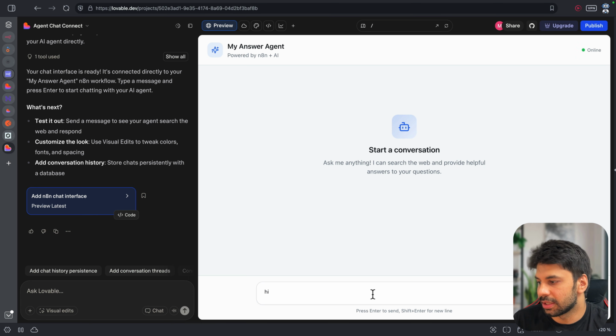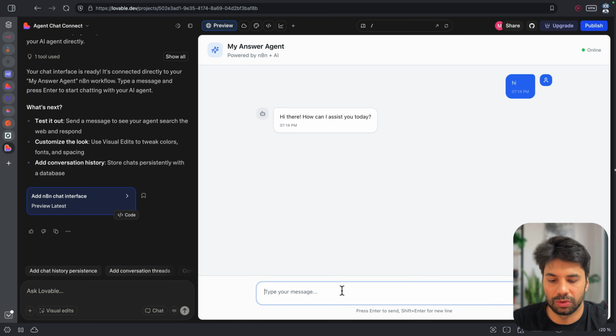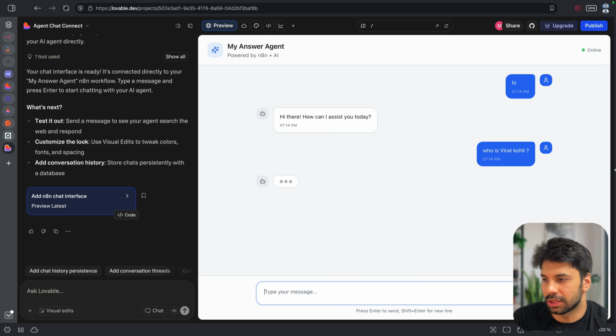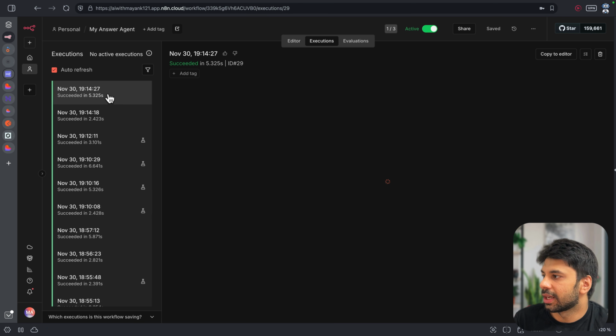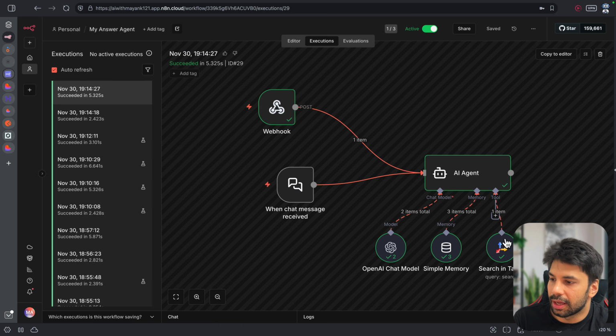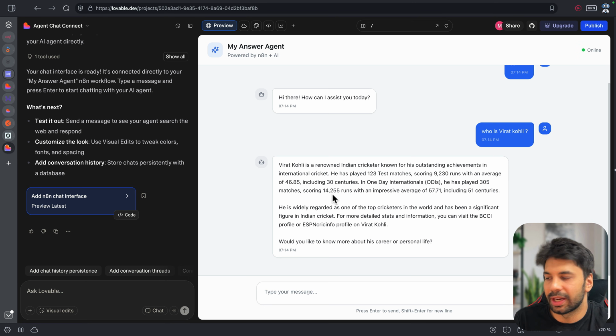Now, when I send it a message, hi, let's see how it will reply. Hopefully, it must have taken up that, okay, it has to work on these things. So now let's say, who is Virat Kohli? I can just ask this question and it will just try to search and give me the answer. We can go to executions to see that, yes, everything is working. So this is the latest execution, right, everyone? And yeah, we see how the tool was used. If I see the overall webhook, I did get who is Virat Kohli, and here I'm getting the answer.